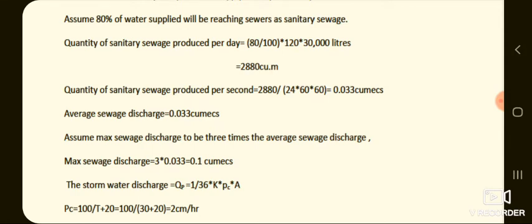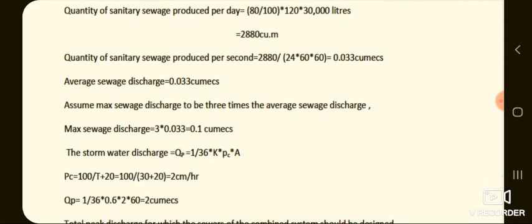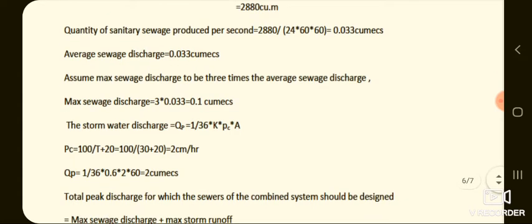Quantity of sanitary sewage produced per second is equal to 2880 divided by 24 into 60 into 60, so that works out to be 0.033 cumecs or meter cube per second.